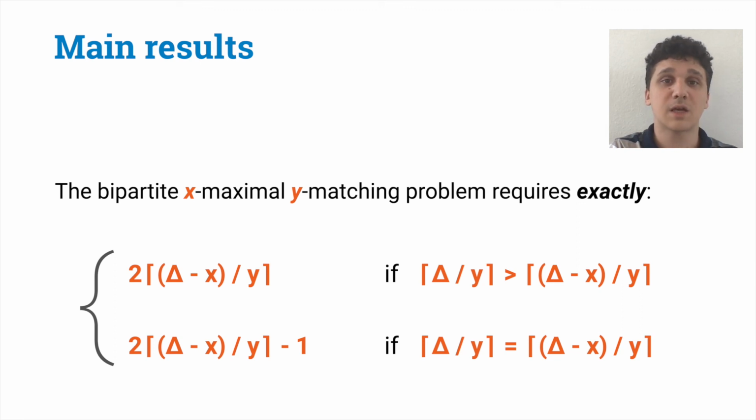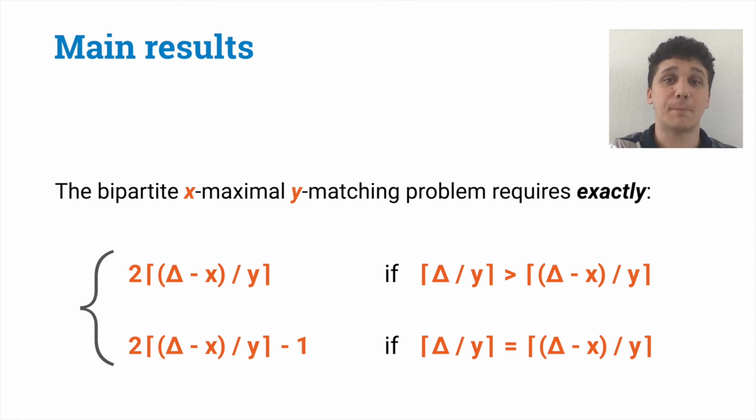In fact, by setting x equal to 0 and y equal to 1, we get maximal matching and a bound of 2 delta minus 1. That is the same that we have seen before. This result essentially says that even relaxed matchings are hard. In fact, if we set x and y equal to some constants, we still get that the time complexity to solve this problem is linear in delta. This implies that it is not possible to just slightly relax maximal matching and get some problem that is much easier. Let's now see how we can actually prove these results.